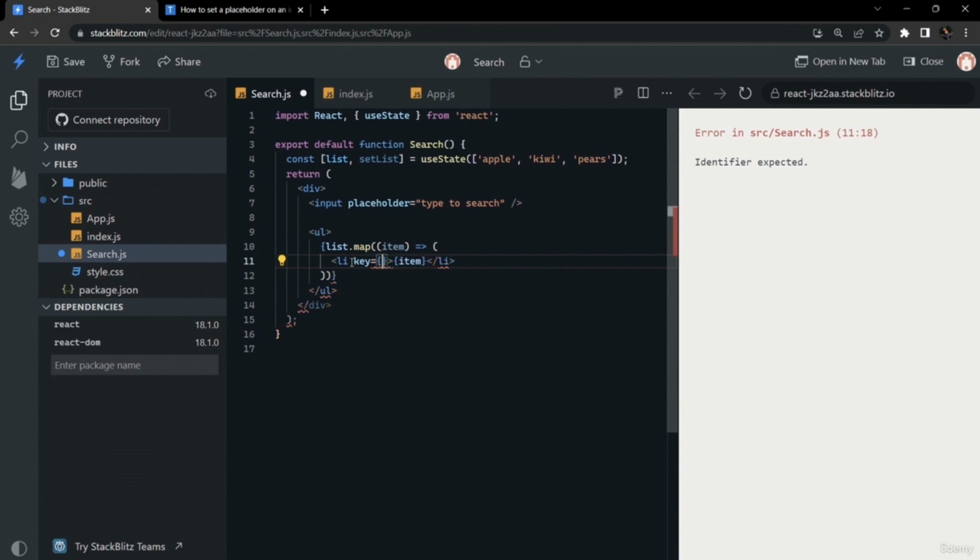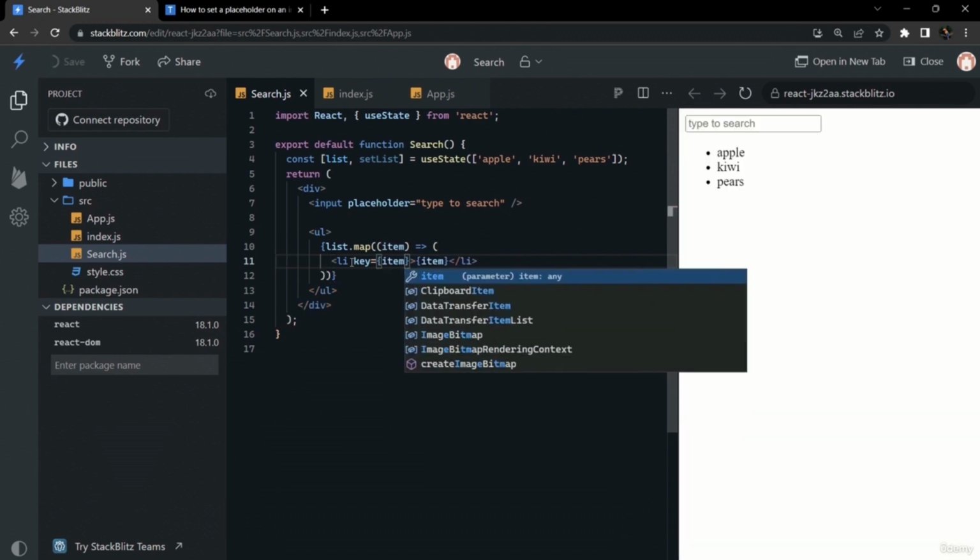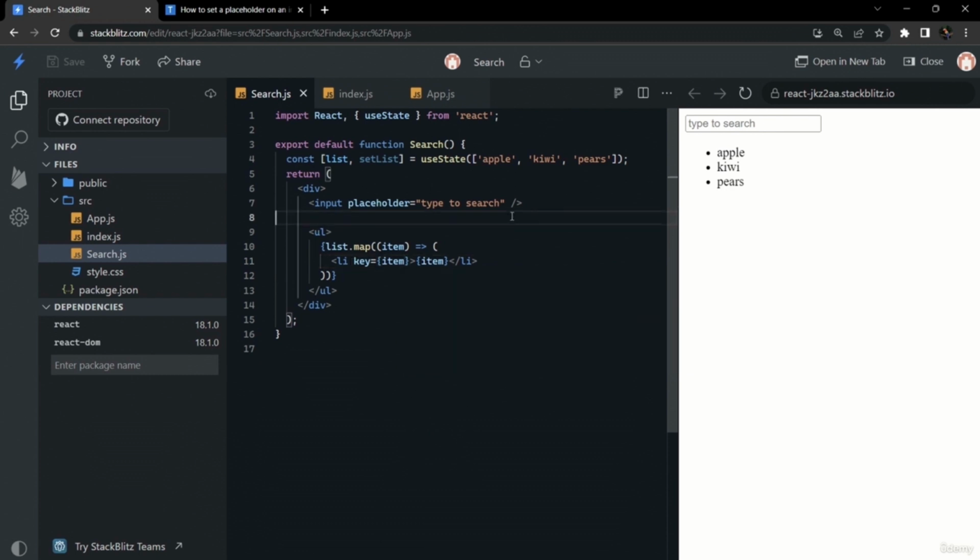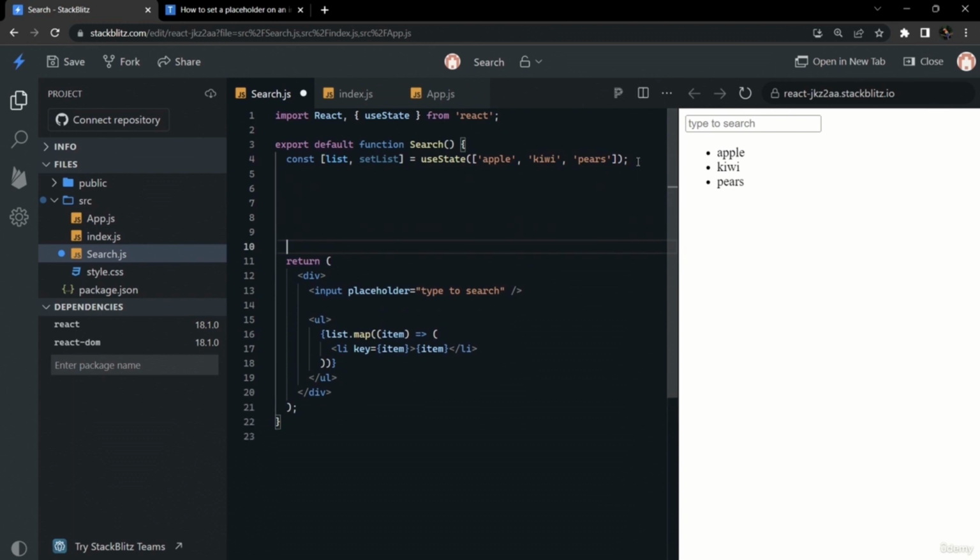We will also attach a key to these iterations, so that the output is optimized. Now if we try to search anything in this input, we are unable to, because we haven't written the onChange event inside the input tag.